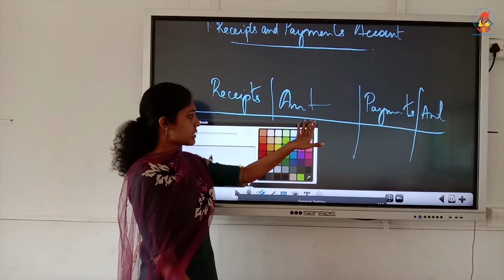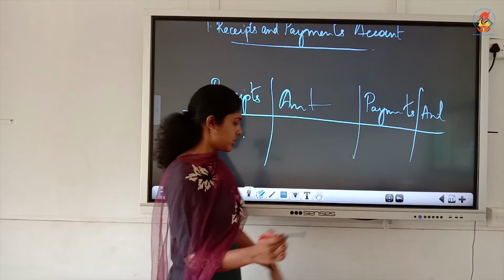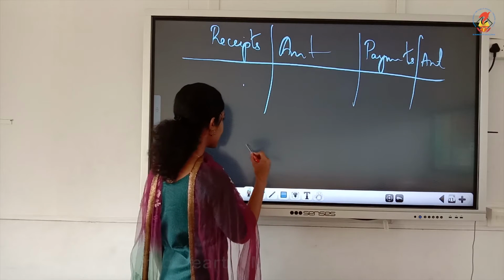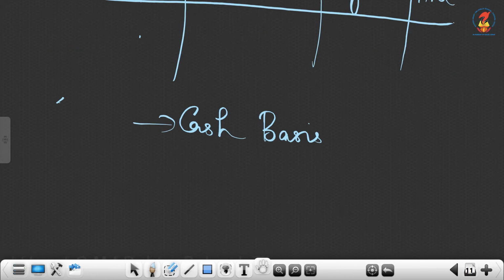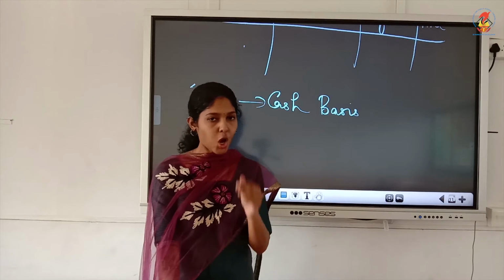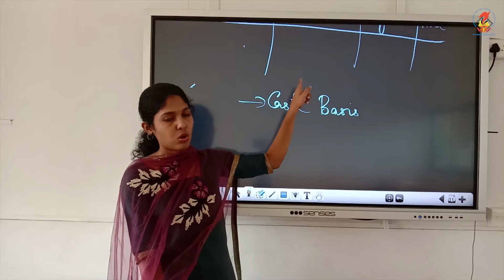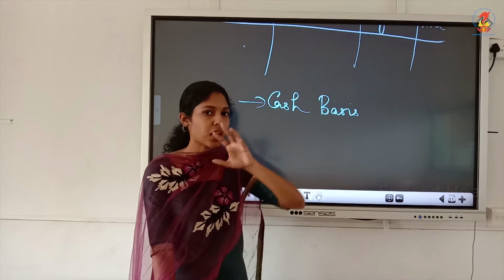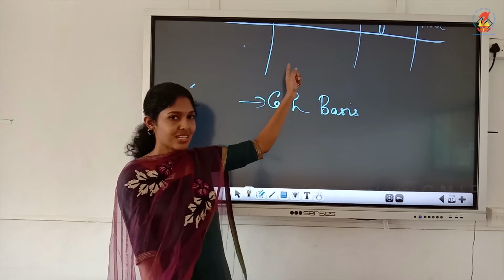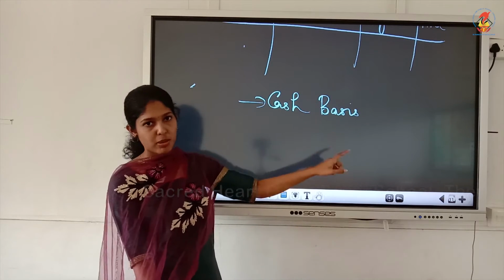Receipts and payments account actually shows the cash receipts and cash payments. I have specified it as cash receipts and cash payments. That means this account follows cash basis of accounting. Last year you have learned cash basis. What do you mean by cash basis of accounting? Only when cash is received you will enter the item, or only when cash is paid you will record it on the payment side. Payable and receivable items are not included under cash basis. So receipts and payments account will write only received and paid items. It follows cash basis of accounting.